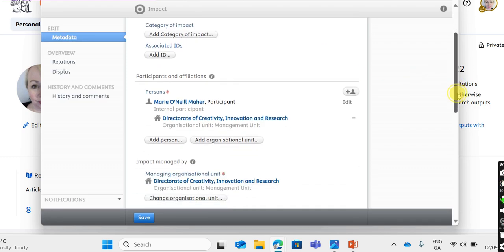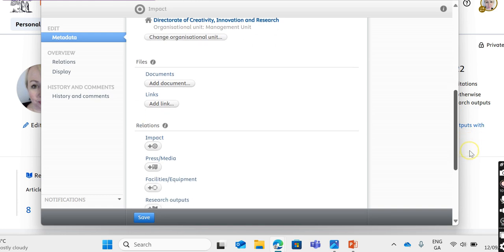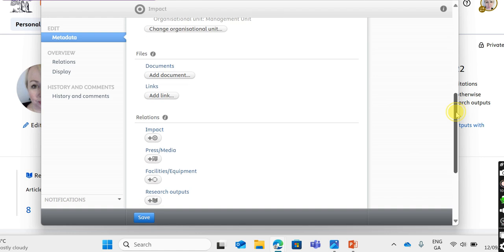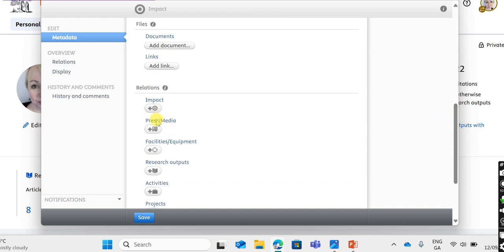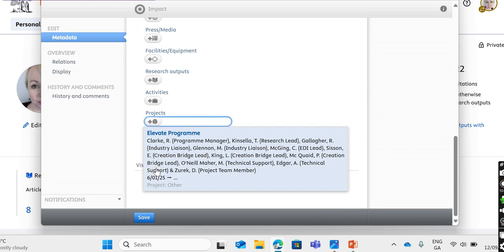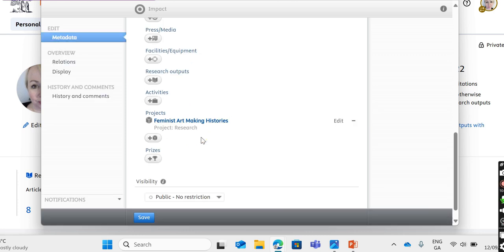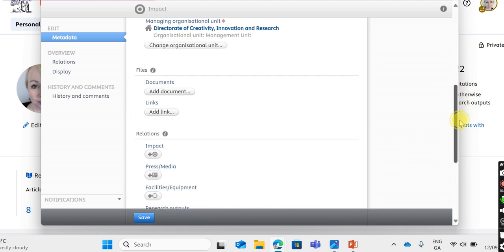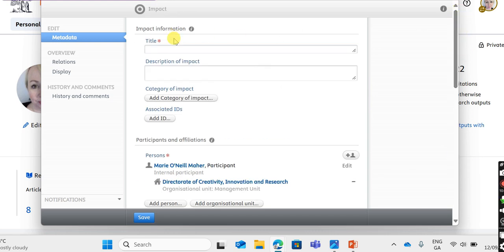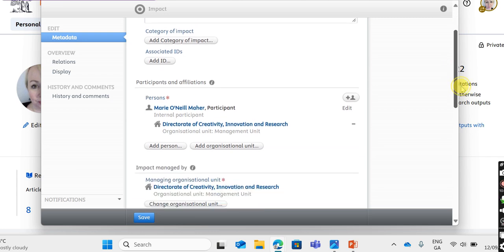And then you scroll down. You can add a link to the project or the event. And you can also link your impact statement to the original project. So if I went into projects and I went to something like the Feminist Art Making History project that the head of research is leading, I have linked that impact statement that she would be writing on that to this project that she is leading.